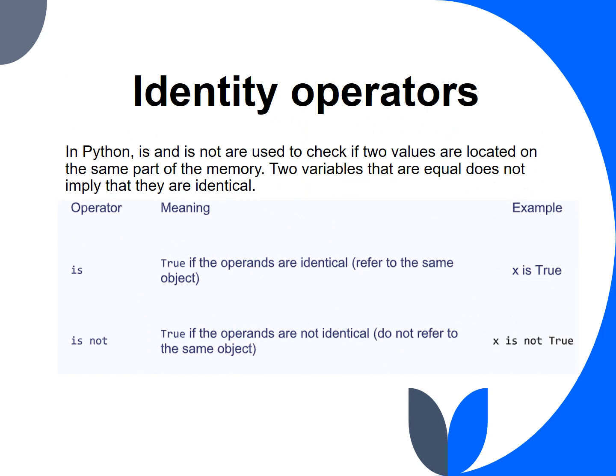Identity operators in Python, is and is not, are used to check if two values are located on the same part of the memory. Two variables that are equal does not imply that they are identical. So there are two operators, is and is not. Is is used to check if the operands are identical, and is not is used to check if two operands are not identical.